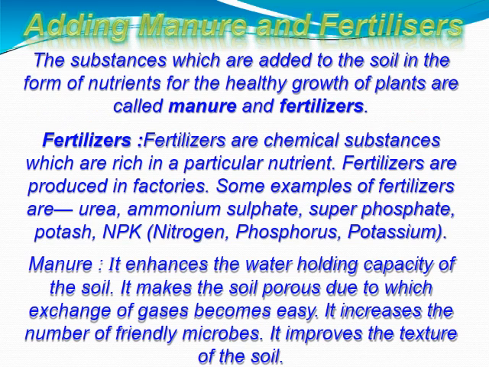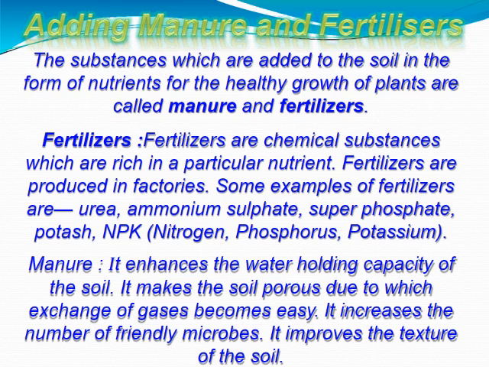And after the next step, adding manure and fertilizers. Basically these are used to increase the fertility of the soil, which is helpful for the growth of the crop. Manures are the waste material of plants and animals, and their water holding capacity is more as compared to fertilizers, and also they are eco-friendly and also increase the texture of soil.